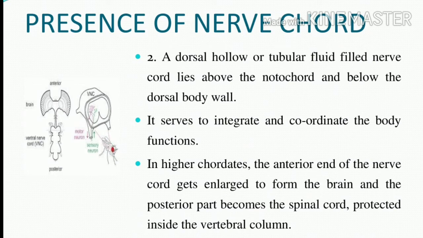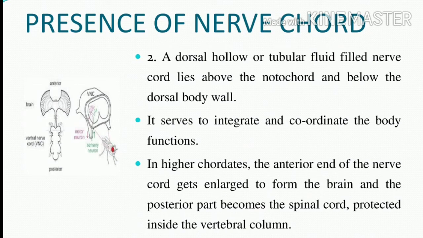So in mature conditions of these vertebrates, the anterior end of the nerve cord forms a brain, and the posterior part of the nerve cord forms a spinal cord. The spinal cord is protected inside the vertebral column. Can you understand? Shall we recall the points related to the presence of the nerve cord?